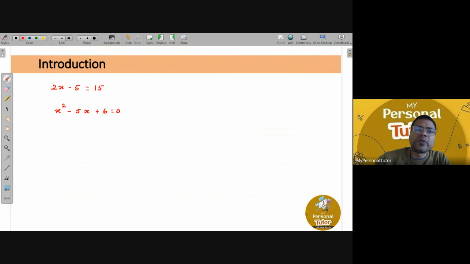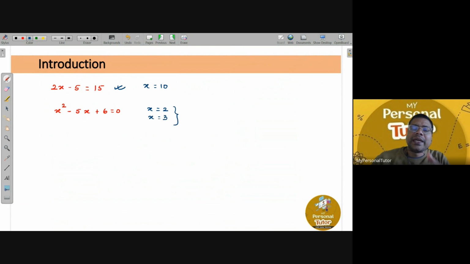Suppose if I give any equation here, the answer for this equation will have two answers actually, not only one. In the previous equation, if you saw just now, we got only one answer, x is equals to 10, right? But when you solve this equation, you will get two values of x. One value of x is equals to 2 and another value of x is equals to 3.